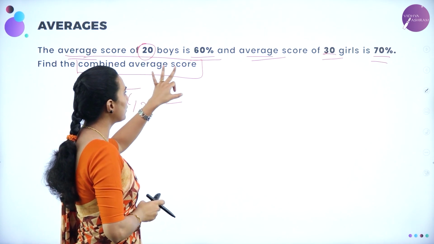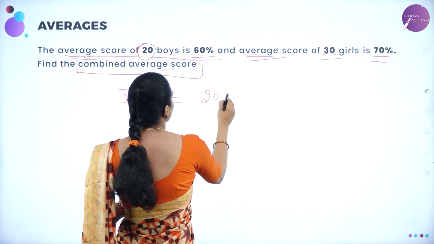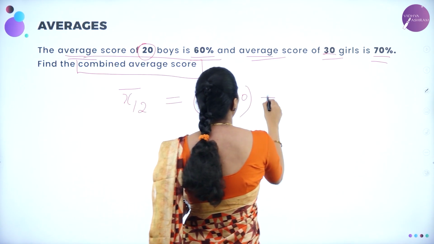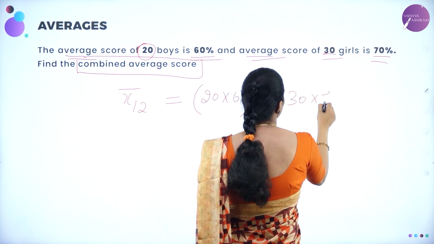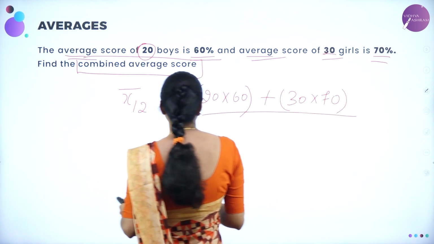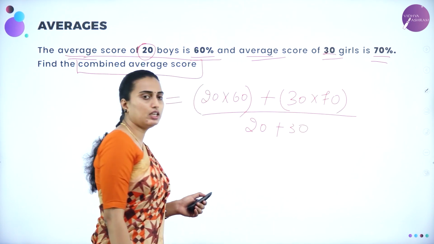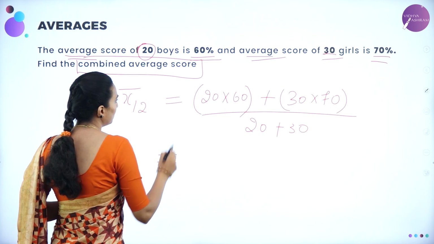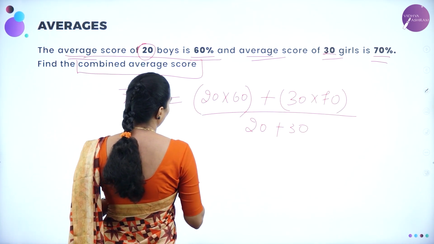So 20 boys of 60 percentage, you are going to have 20 boys into 60 percentage plus 30 girls of 70 percentage, right? Divided by how many boys and girls? 20 plus 30, 20 boys and then 30 girls. So that will be equal to 20 into 60. 6 2s are 12, correct?